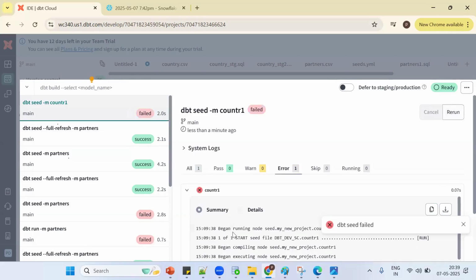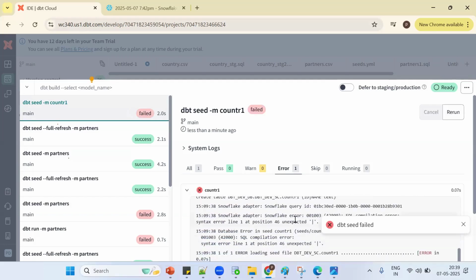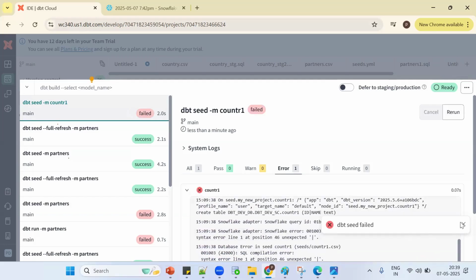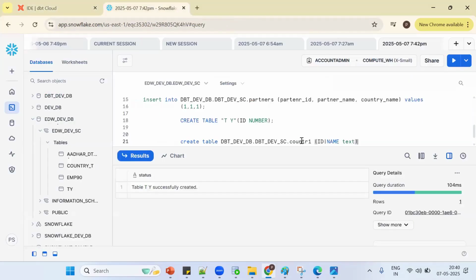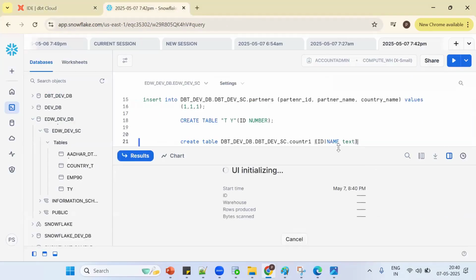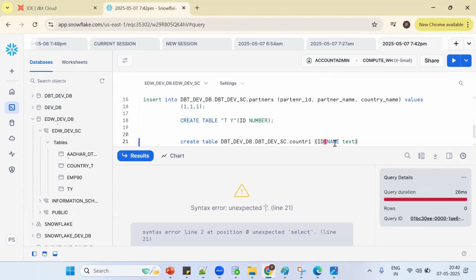Why is it getting failed? See, pipes. Now see what happens? Now dbt is assuming everything is a single column. Tell me, it's a single column, right? No. No. Now what happened? Tell me, will it work? It is not working because the pipe symbol is not accepted. Now here, what do I need to say to dbt? How can I say it's not a single column, it's multiple columns? How can I say that to dbt using what concept? Seeds data, YAML.